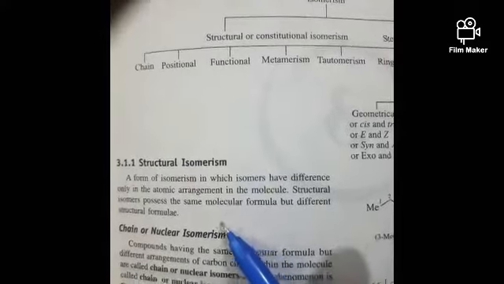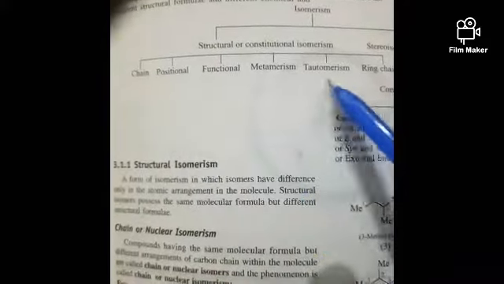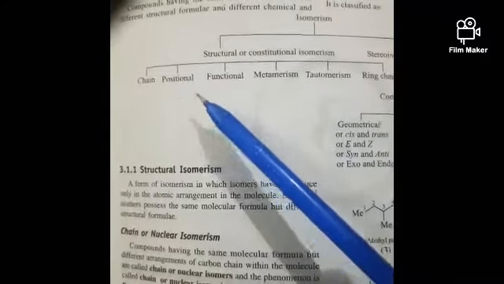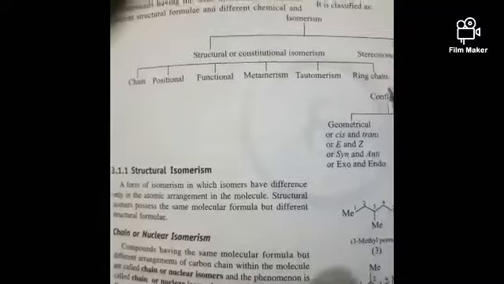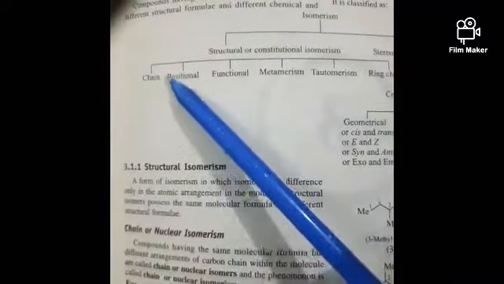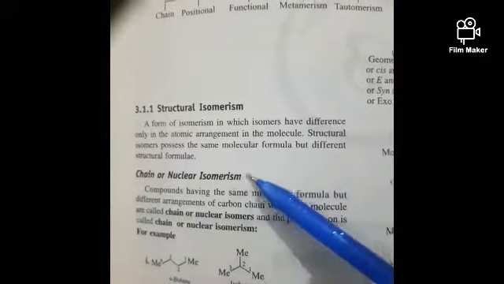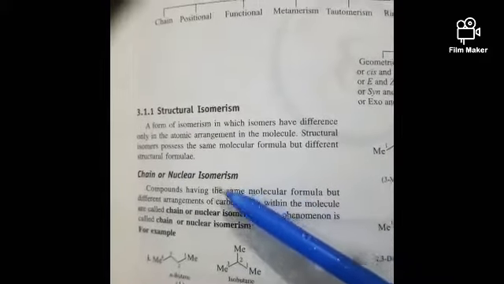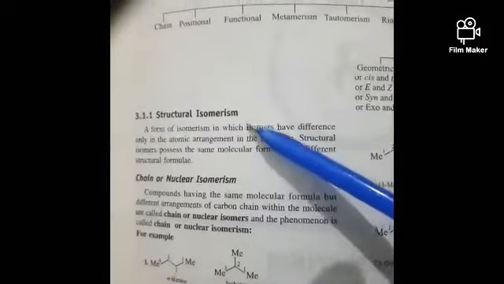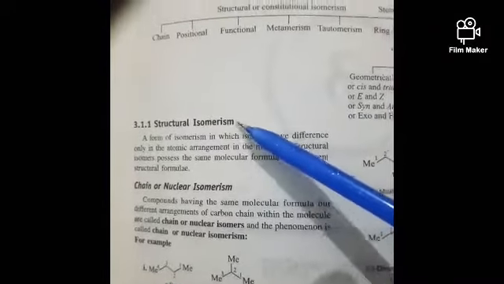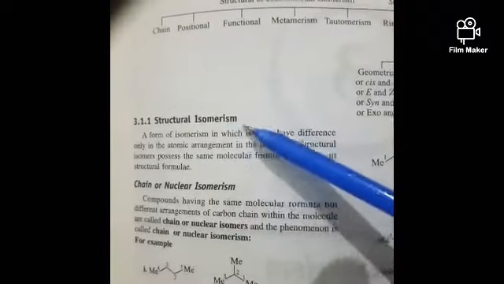In structural isomerism we have to discuss chain, positional, functional, metamerism, tautomerism and ring chain isomerism. First we will see chain isomerism, or nuclear isomerism. As I told you, structural isomers have the same molecular formula.